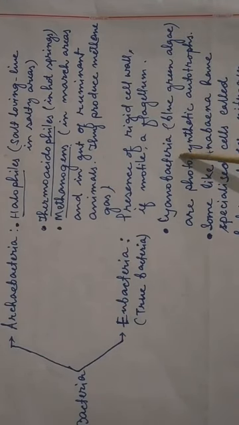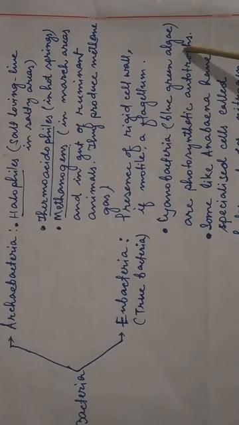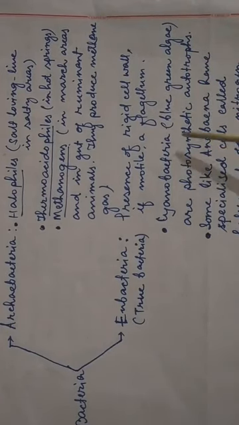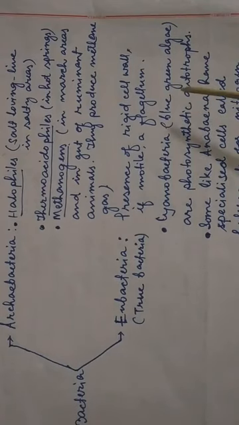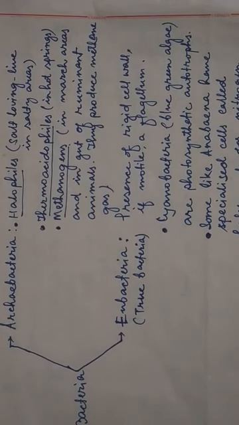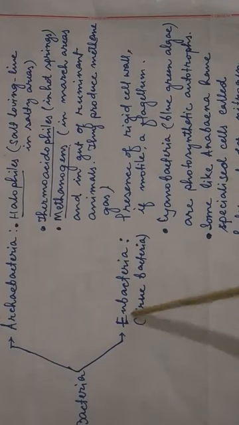Then cyanobacteria. It is also known as blue-green algae, and they are photosynthetic autotrophs. In this cyanobacteria there is presence of chlorophyll. So with the help of that chlorophyll, they can make their own food. So they are photosynthetic autotrophs. Some, like Anabaena, have specialized cells called heterocysts for nitrogen fixation. There are some bacteria under this eubacteria, like this Anabaena.